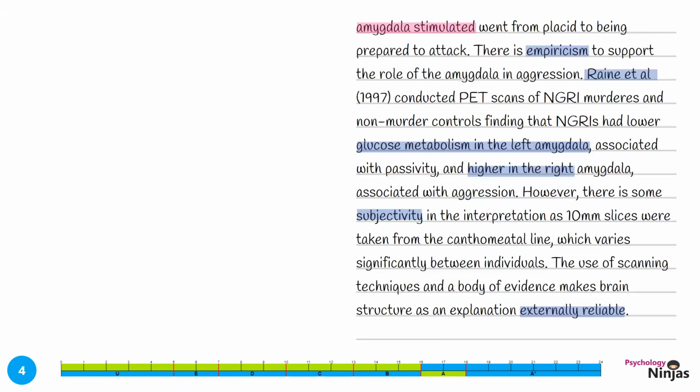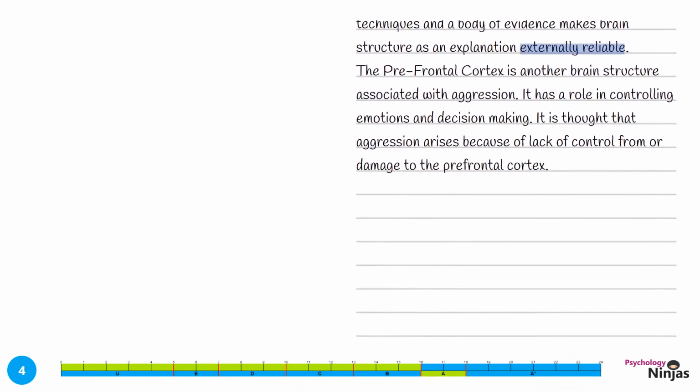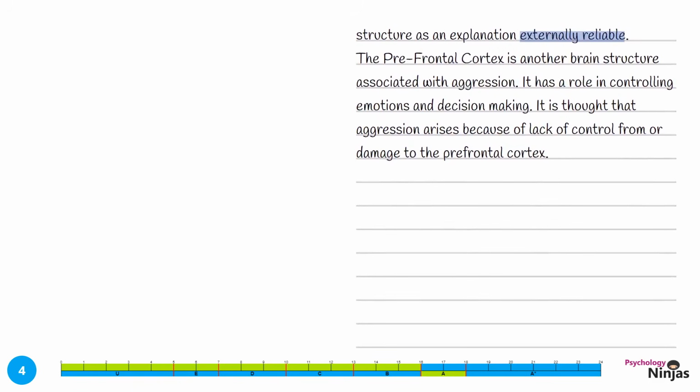Let's return to our explanation and a different region of the brain. The prefrontal cortex is another brain structure associated with aggression. It has a role in controlling emotions and decision-making. It's thought that aggression arises because of a lack of control from or damage to the prefrontal cortex.